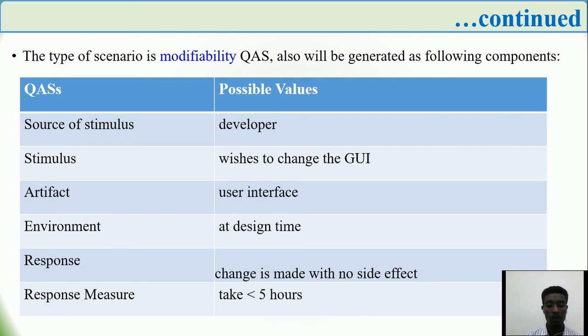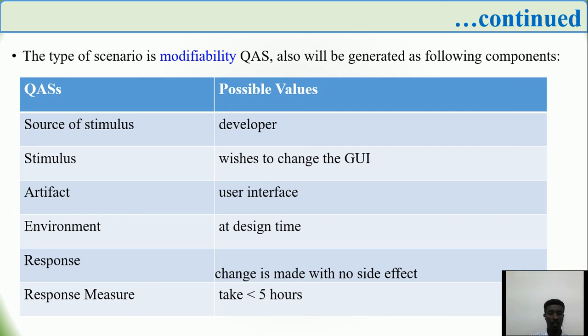The other is the stimulus. In this part of the scenario we also have to understand that the stimulus specifies the change to be made, defined in the stimulus section as the addition of a function or the alteration of an existing function. The stimulus indicates that the developer wishes to change the graphical user interface. The other is the artifact. The artifact defines what is to be modified in this section of the scenario, which is the functionality of the device, the platform, the user interface, the environment, or something else.